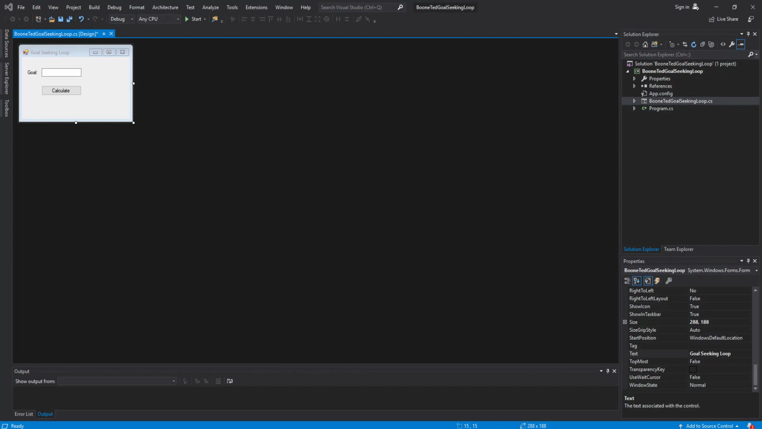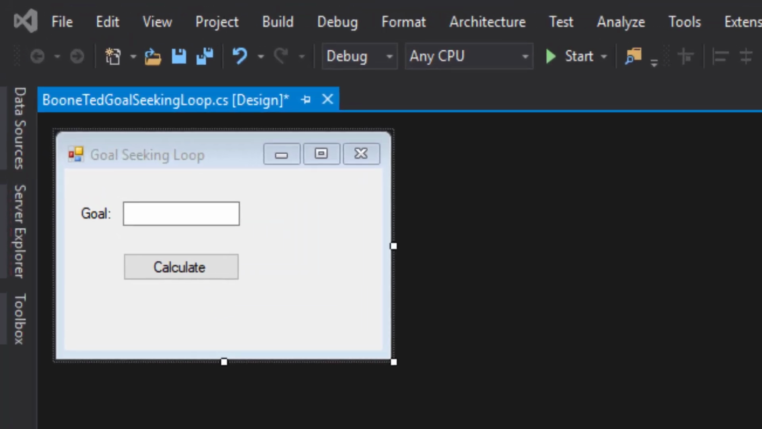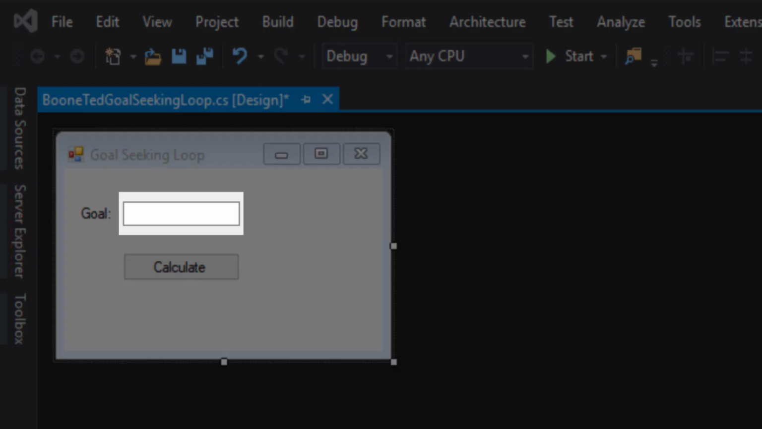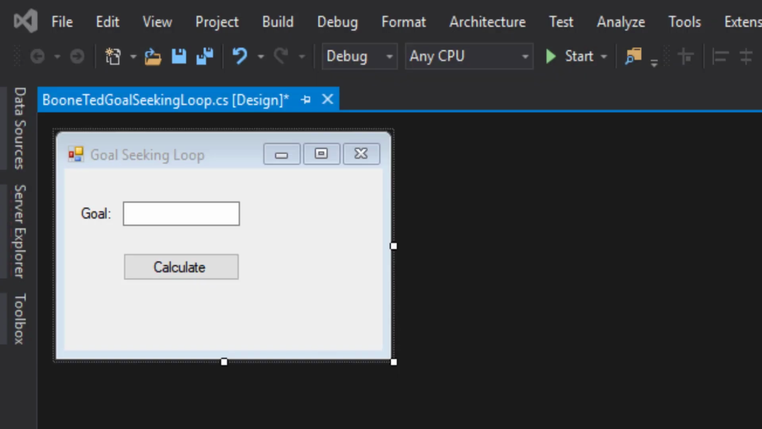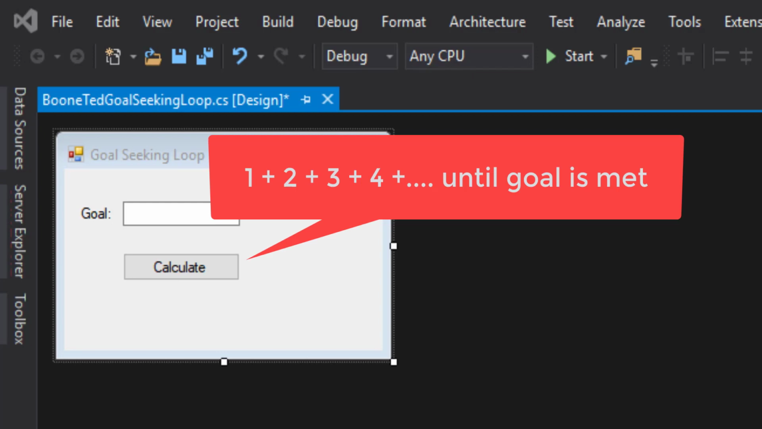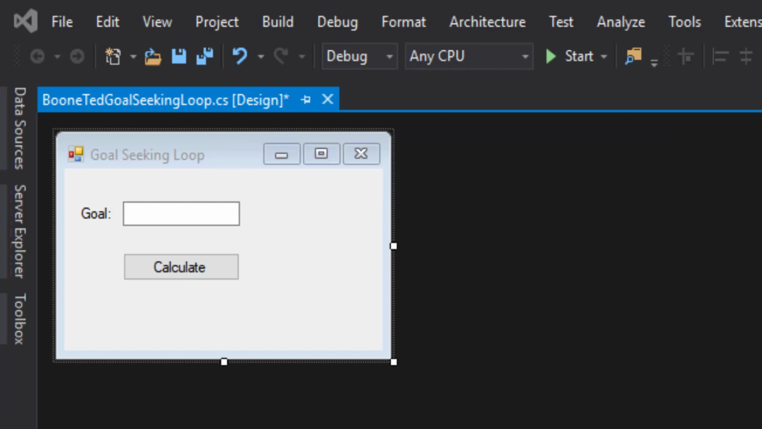I'm going to use a very simple example, and you can see I've created a template for our goal-seeking loop problem today, where the user is going to be able to type a number in a text box called goal, and then we're going to calculate a value based upon 1 plus 2 plus 3 plus 4 plus 5, etc., etc., etc., until we reach the user's goal. And then, once we've achieved that goal, we can report back to the user how many times the loop had to run to achieve that particular objective. This is not a complicated problem, but it still will illustrate how the looping structure can act differently than it does in iteration scenarios.